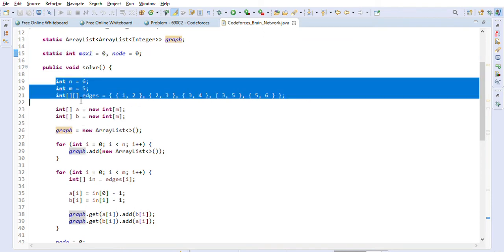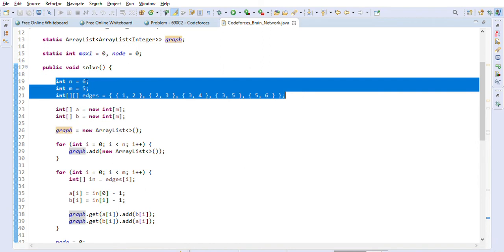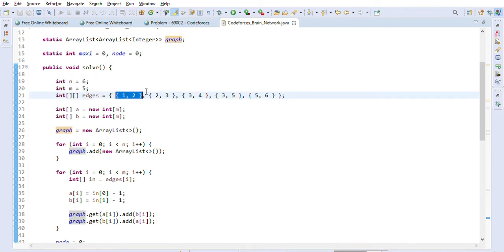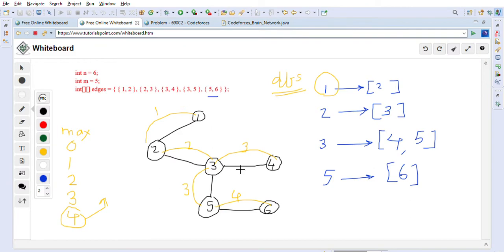These are the inputs that are given to us. N is the number of nodes, which is 6. M is the number of edges which are given to us here, and these are the edges that are given to us, right? So as I explained to you in this graph, these are the edges. So first we